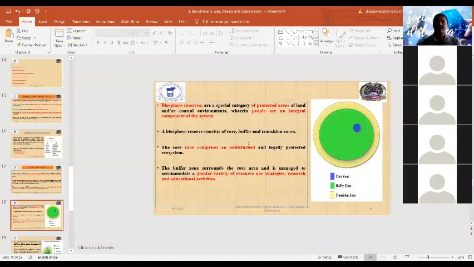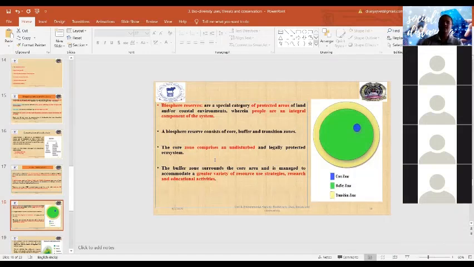Second is the biosphere reserves. It is again a protected area of land, maybe of coastal environments, wherein people are a part of, or an integral component of, the system. There are 3 main regions of a biosphere reserve: the core zone, buffer zone, and transition zone. Core zone is an undisturbed or legally protected area. किसी का एंट्री नहीं है वहां.